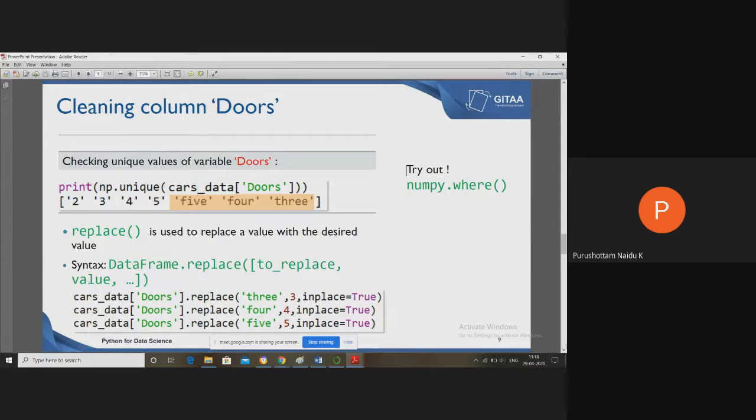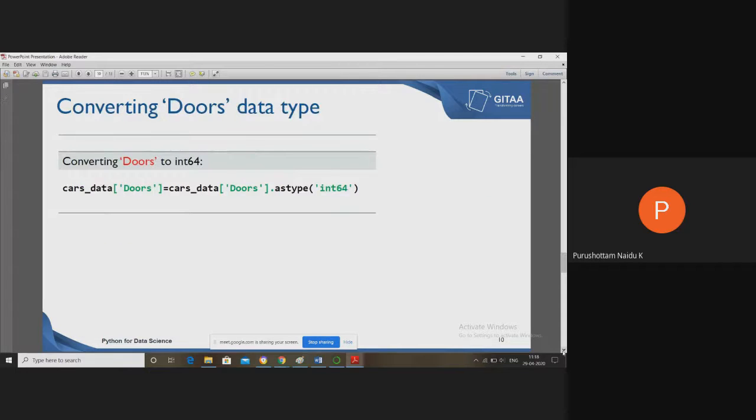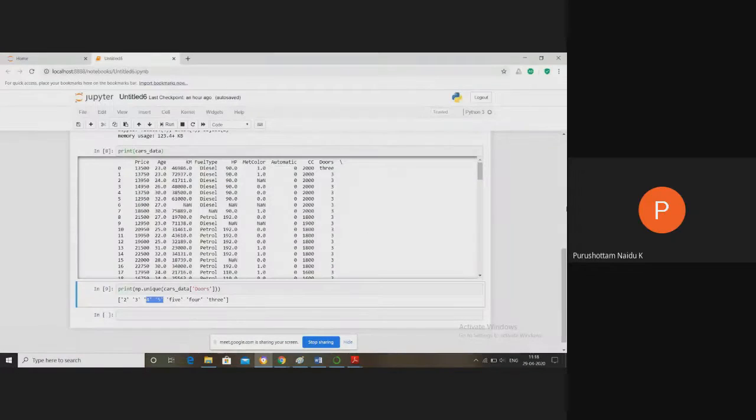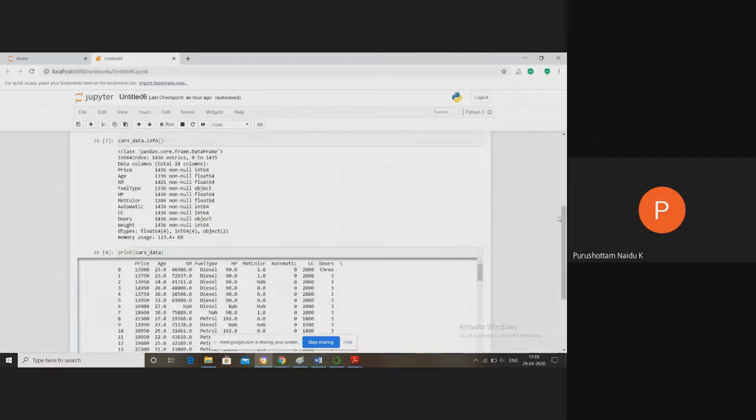After replacing those, we can try displaying and converting the data type of doors. Why? Because previously the doors column had integer values and categorical values. If we identify the type of the doors column, it displays as object type. Why? Because it has both integer values and categorical values, and the higher priority is given to the categorical value, that's why it is taken as object.